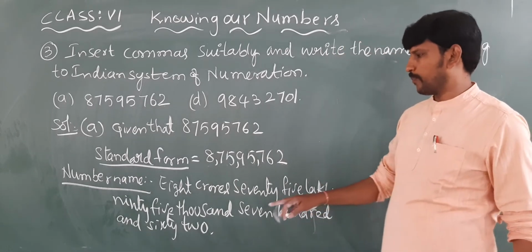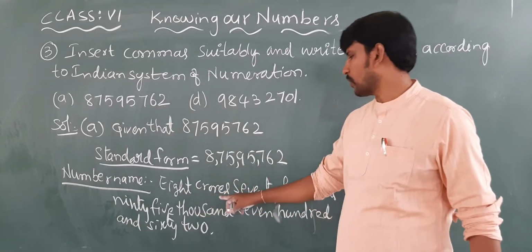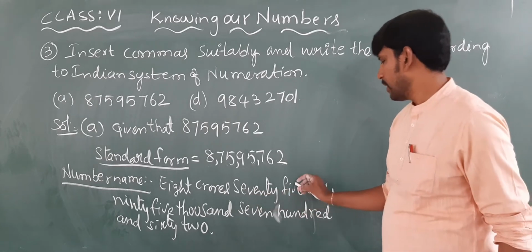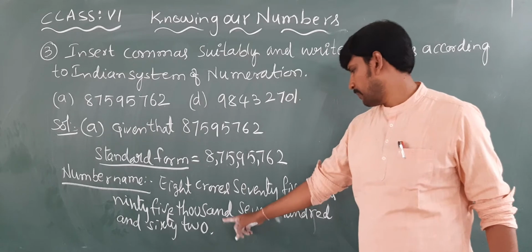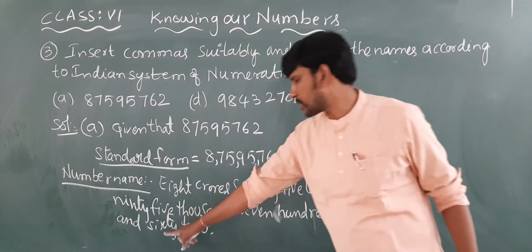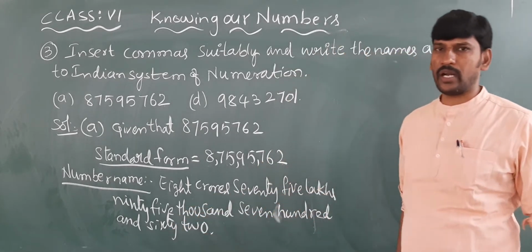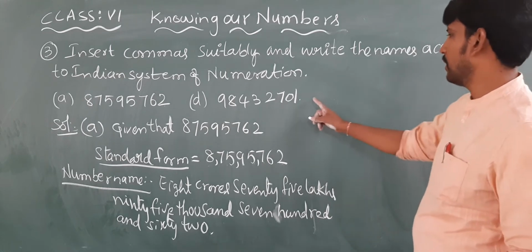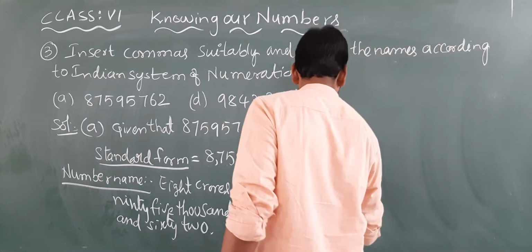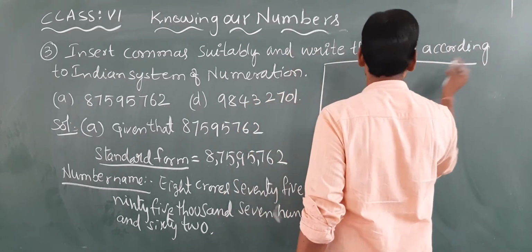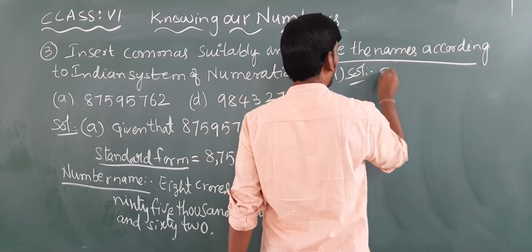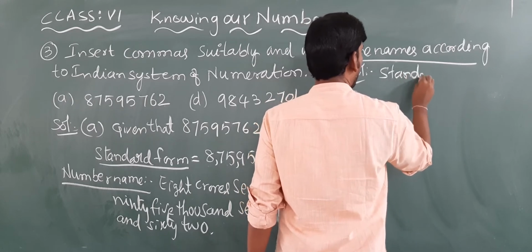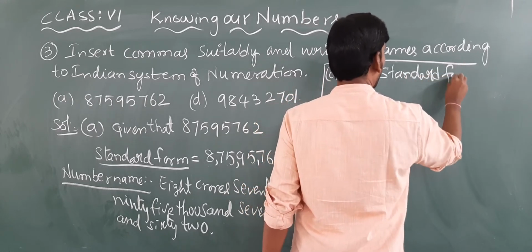Okay, and number name: 8 crores 75 lakhs 95,762. Clear, children? The same way we are going to write for debit also. Okay, for debit we are going to write. Now solution, standard form. Okay, standard form.